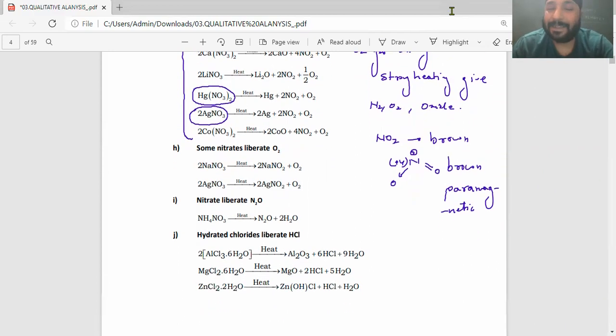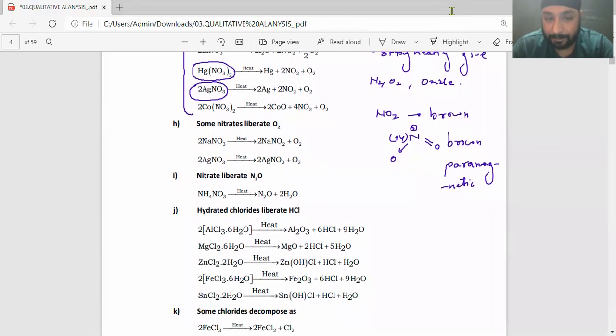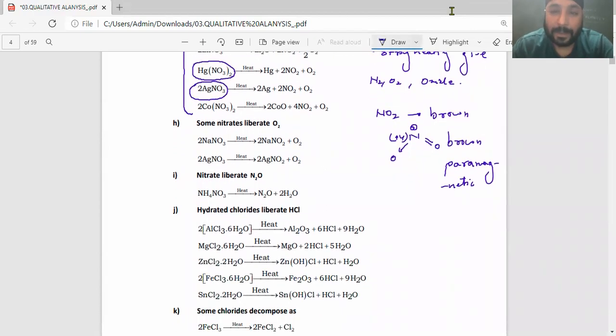Now I just told you that there are certain elements which give oxygen, that is alkali metals. Now a very nice important point over there, silver behaves like alkali metals. So the thing is AgNO3, right?